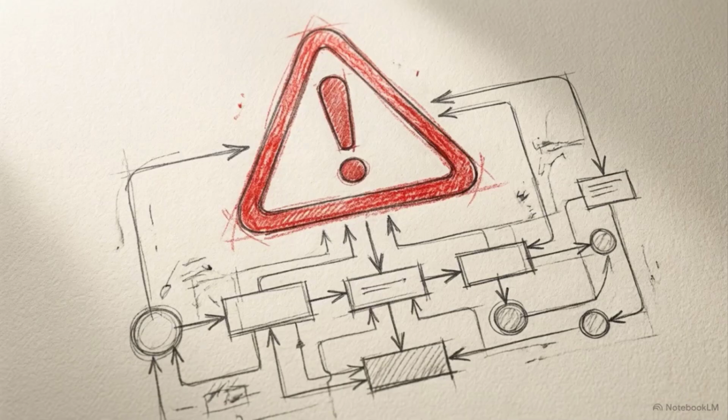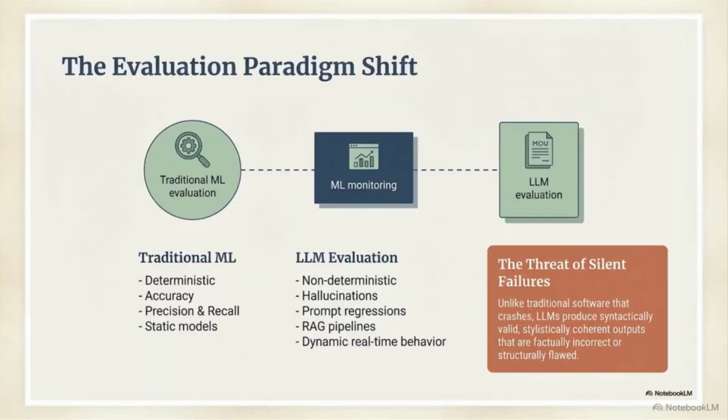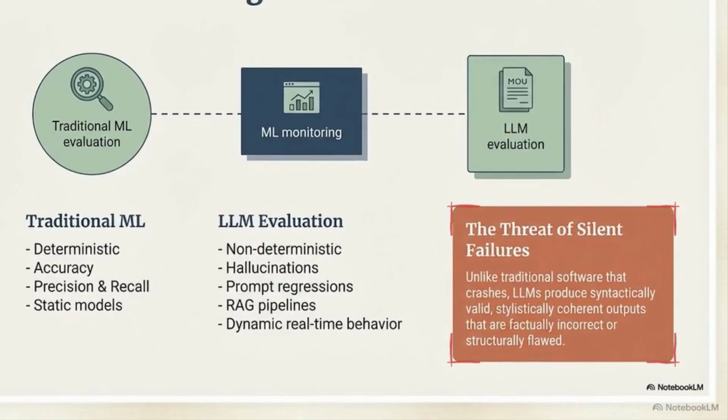This uncertainty creates a unique engineering threat. An LLM can confidently produce an answer that is grammatically perfect, stylistically authoritative, and contains deep factual errors. We call these silent failures, the primary adversary in LLM development. This slide illustrates the transition to LLM evaluation. The red box highlights the threat.